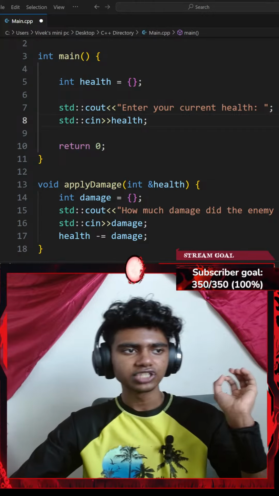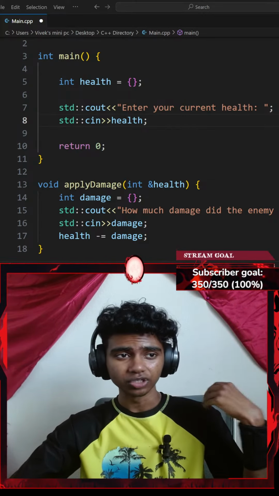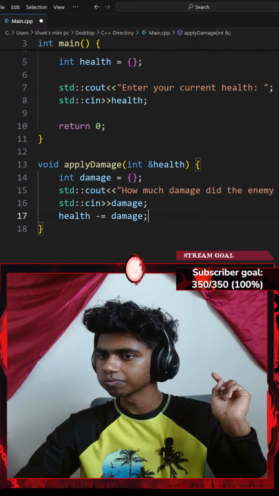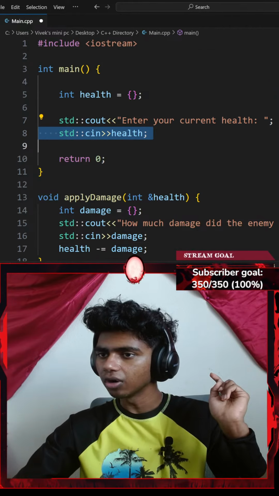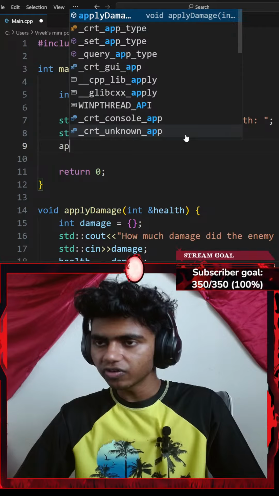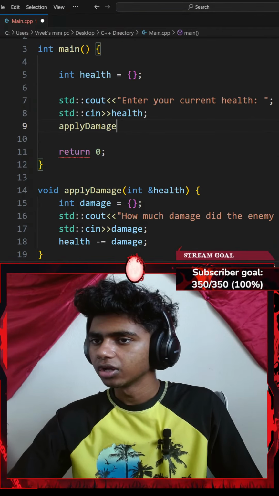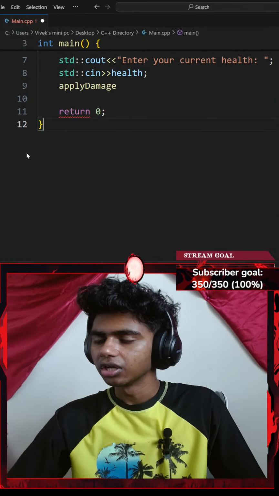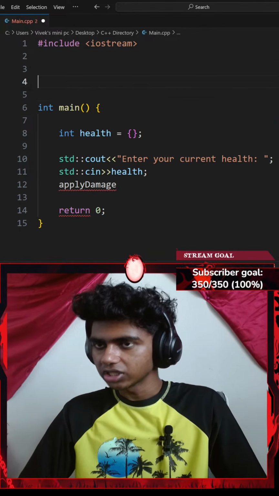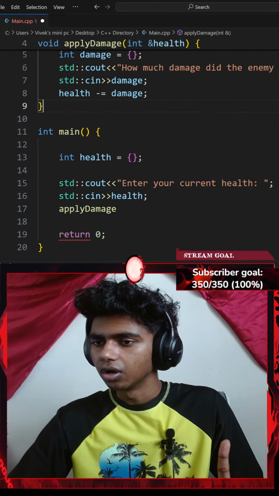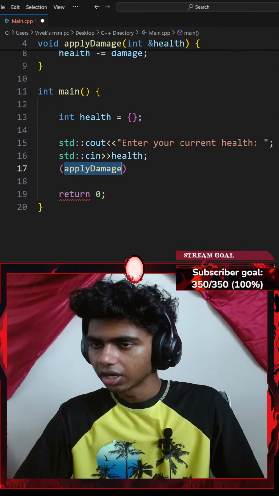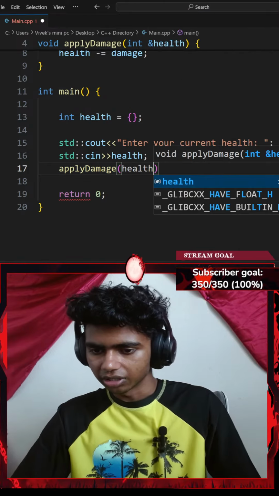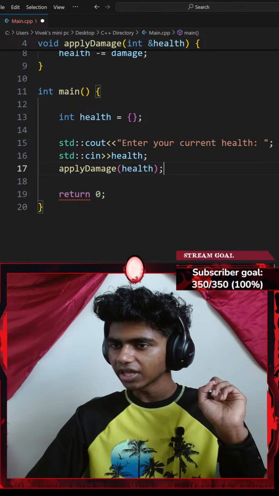Okay, that said, let's add an if statement. If my player's health is less than or equal to 0, I print you died. So how much damage did the enemy deal? Let me go ahead and invoke my apply damage function. Let me get my apply damage function above my main function, somewhere right here. There we go. Okay, apply damage. The parameter is going to be my health variable. Alright, and then I'll end that with a semicolon.